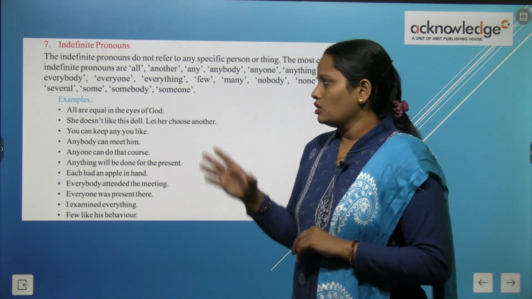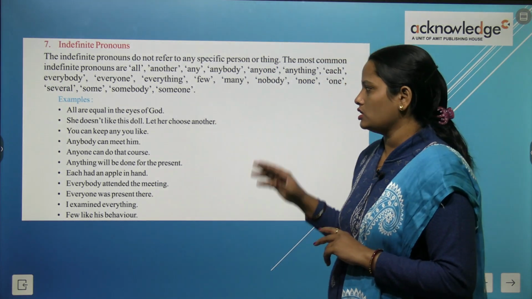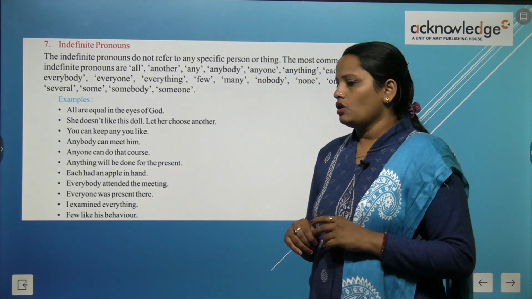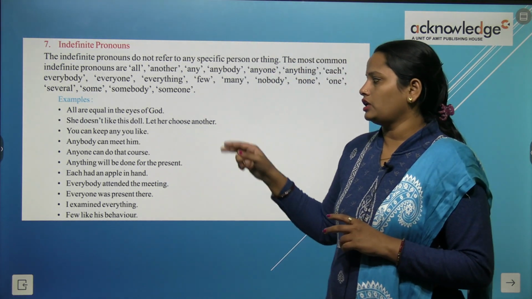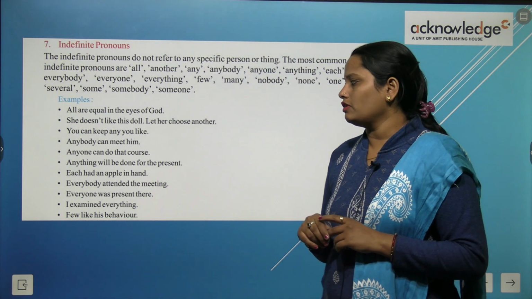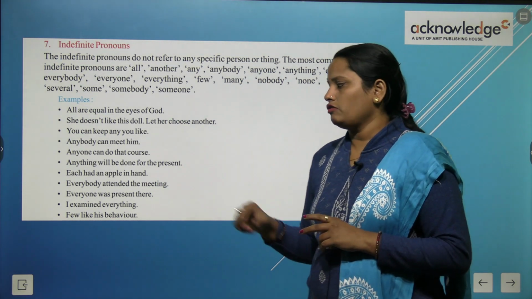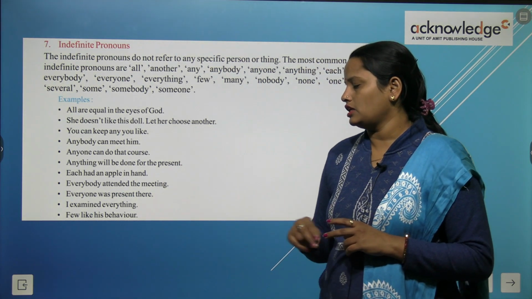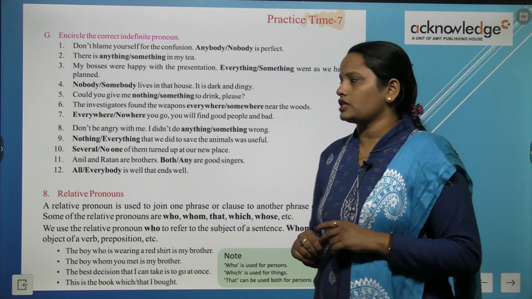Let's read them. All are equal in the eyes of God. She doesn't like this doll. Let her choose another. You can keep any you like. Anybody can meet him. Anyone can do that course. Anything will be done for the present. Each had an apple in hand. Everybody attended the meeting. Everyone was present there. I examined everything. Few liked his behavior. So these are a few of examples.